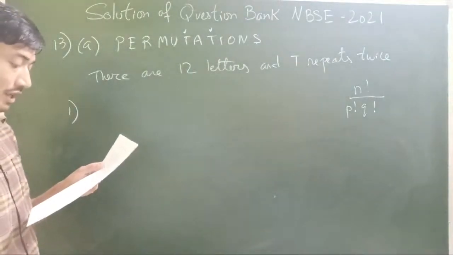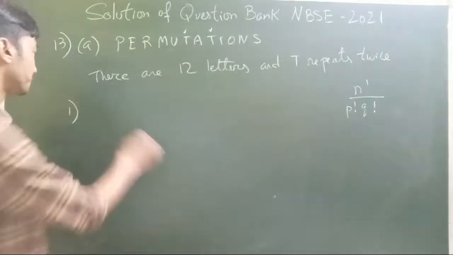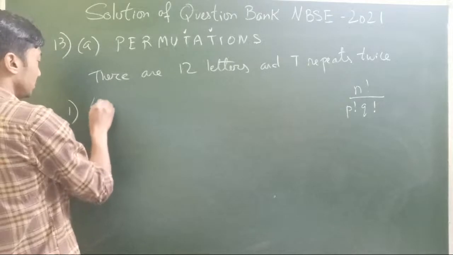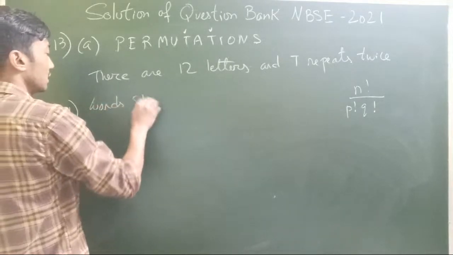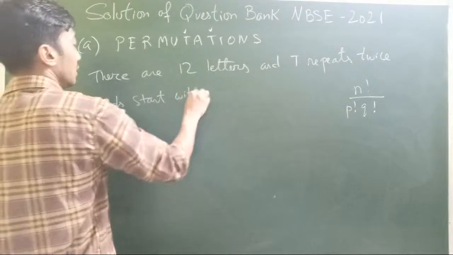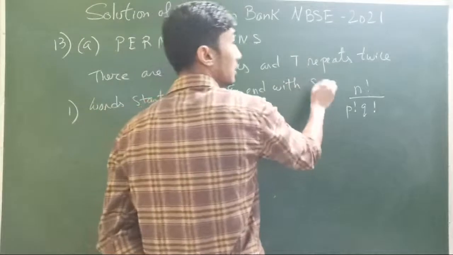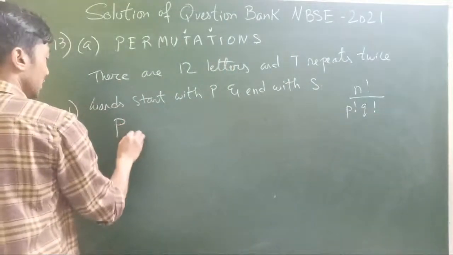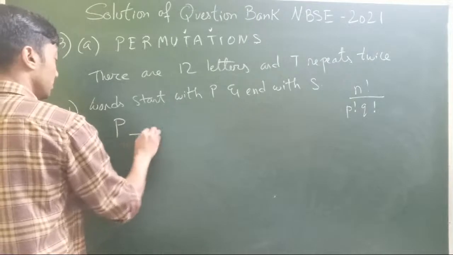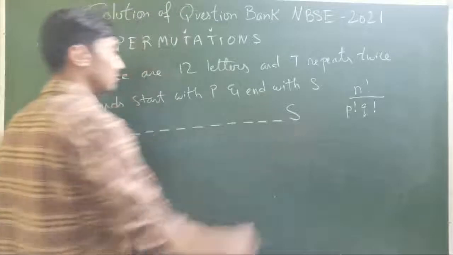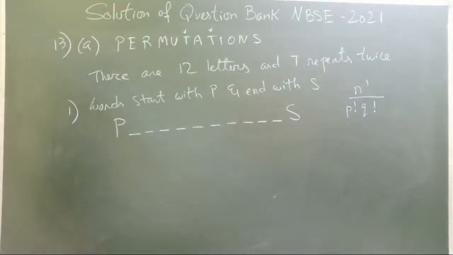Words that start with P and end with S. That means P, 12 letters: 1, 2, 3, 4, 5, 6, 7, 8, 9, 10, 11, 12. So P and S are confirmed. You cannot do anything about P and S.